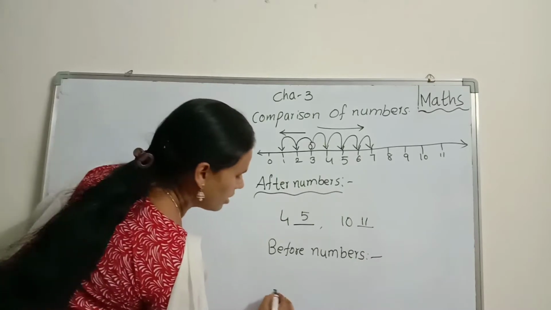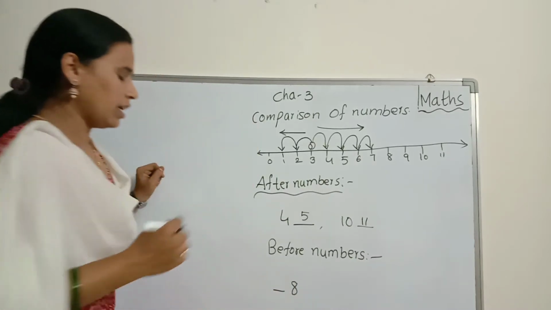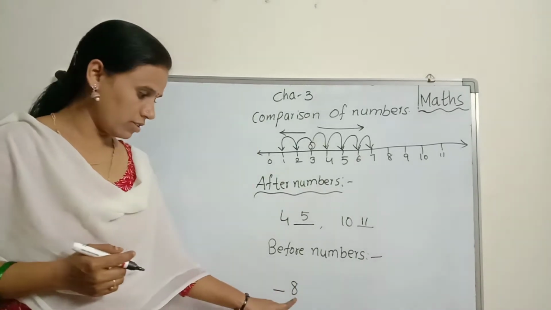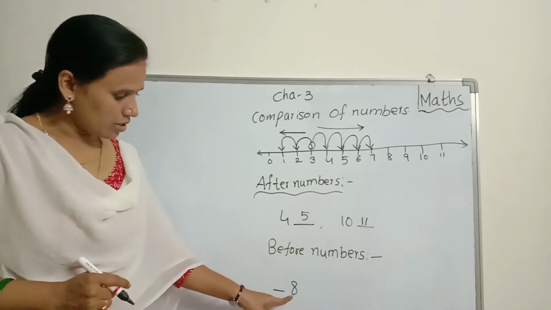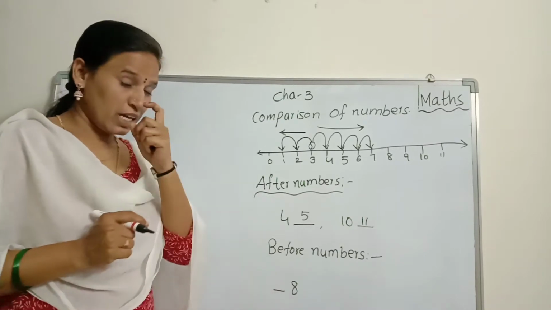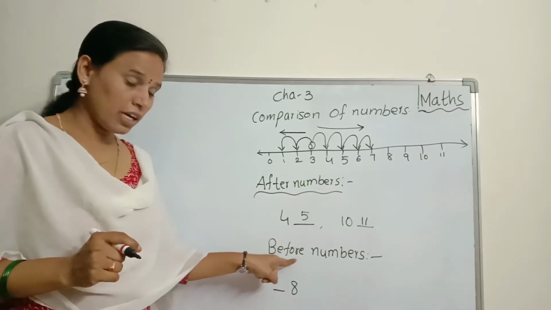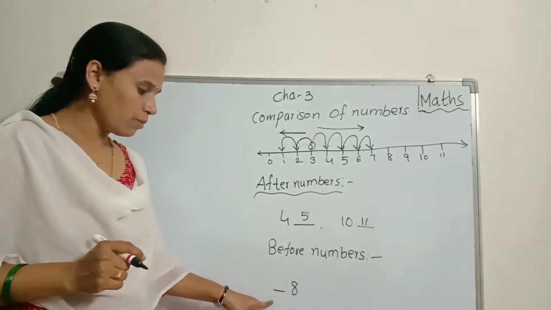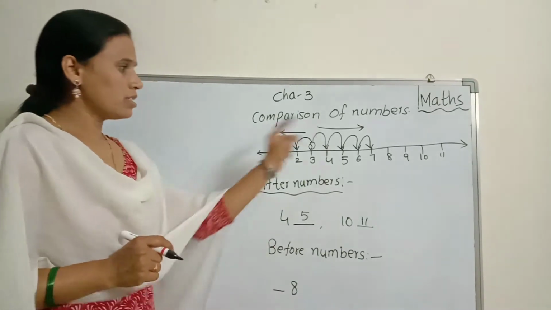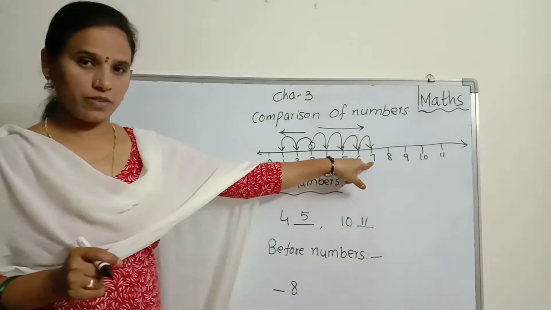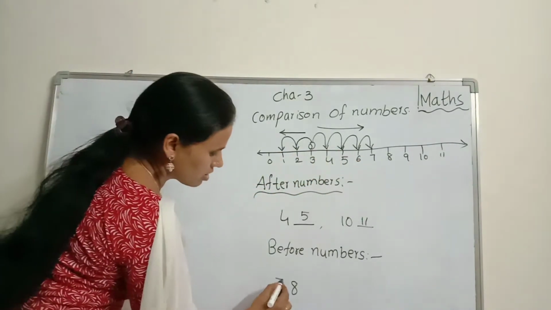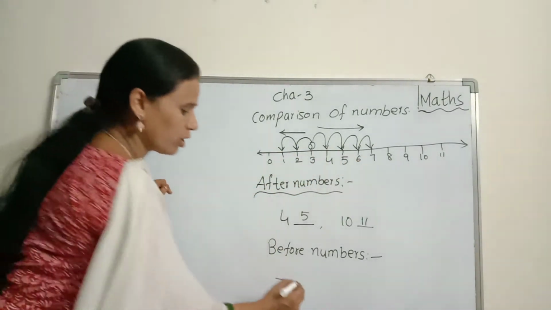Now, children, tell me what number comes before 8? What number comes before 8? See, before. I remind you again, before. I am talking about before. So, what number comes before 8? See, look at here. Before number, what number comes here? 7 only. So, the answer is 7. Right? One more example.